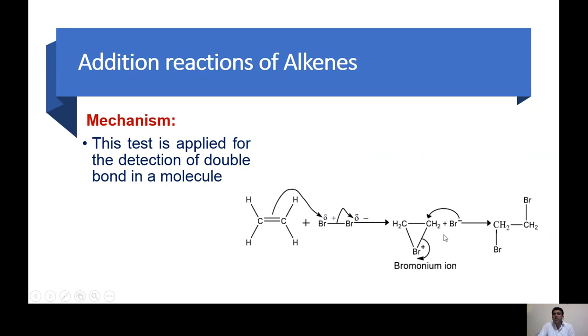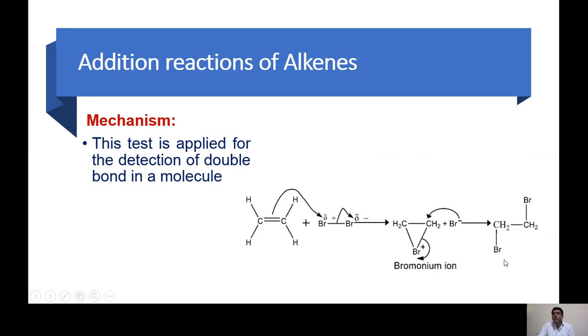This is the intermediate which might be isolated, and this is detected by some technique that this kind of ring is formed. And now the Br negative will attack on this carbon and this bond will break, and we will get the dibromoethane, a vicinal dihalide, but we will get the Br from the opposite direction. That is called anti as well as trans.